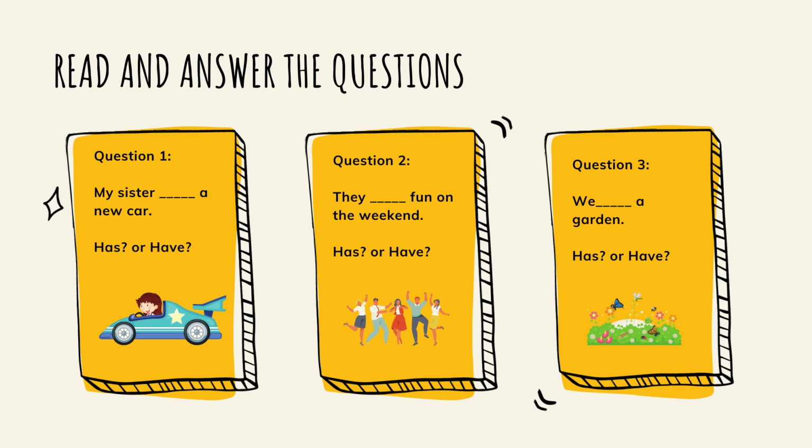Read and answer the questions. My sister blank a new car. My sister has a new car, or my sister have a new car. They blank fun on the weekend. They have fun on the weekend, or they has fun on the weekend. We blank a garden. We has a garden, or we have a garden.